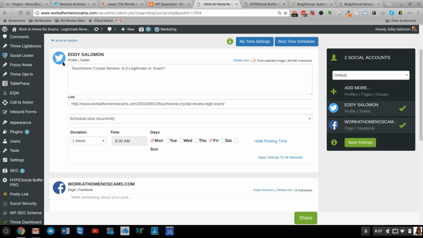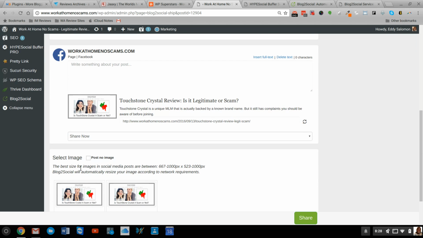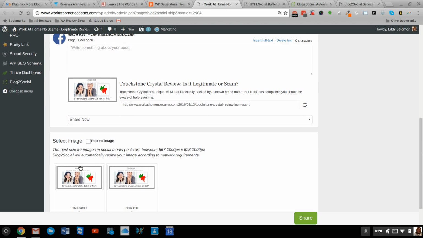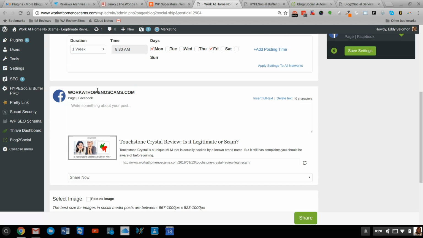And obviously this changes depending on what profile you're using. So Twitter only allows a certain amount of characters. So you have to keep that in consideration when you're putting that option for Twitter versus Facebook, which might have a different character limit. Either way, with the category too, it should automatically pull the featured image. So that should stay there too.